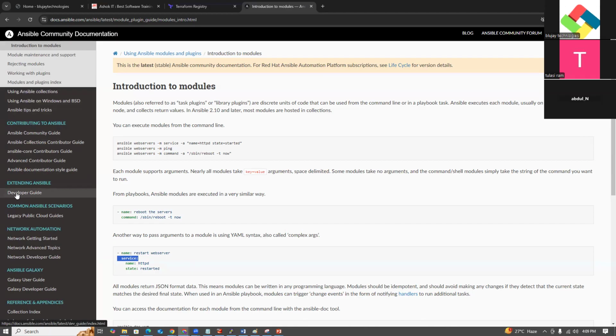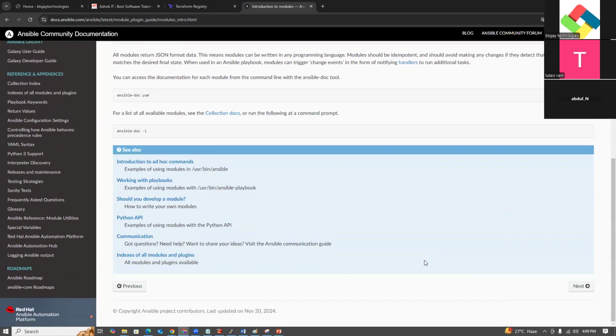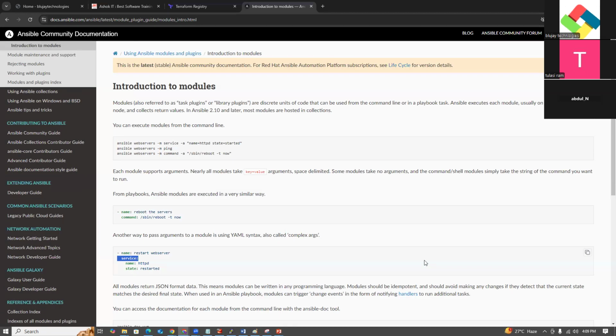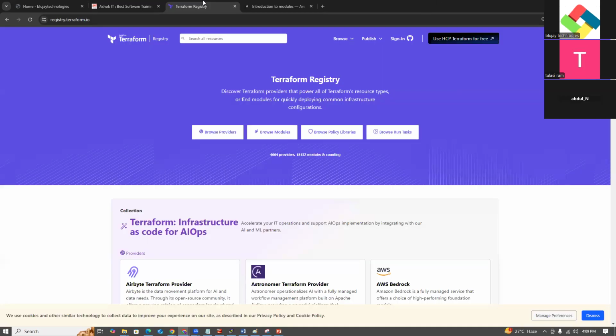Does it also have playbooks for all the cloud providers, like for AWS, Azure and GCP? Like in Terraform, when we are working on the AWS cloud, we have a separate type of providers.